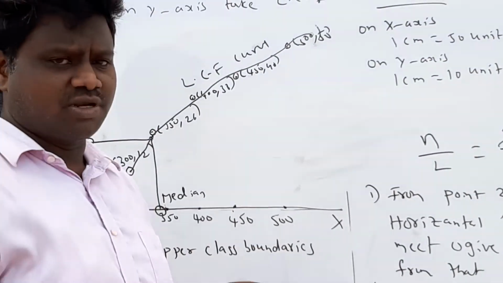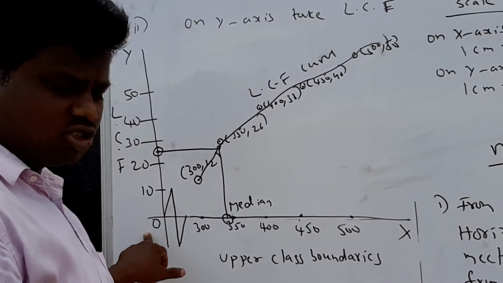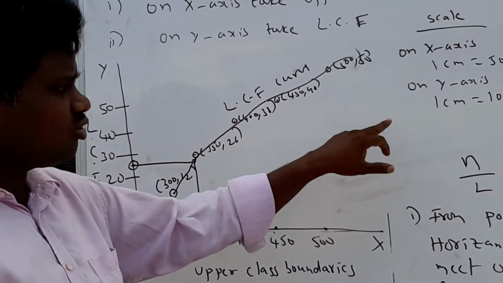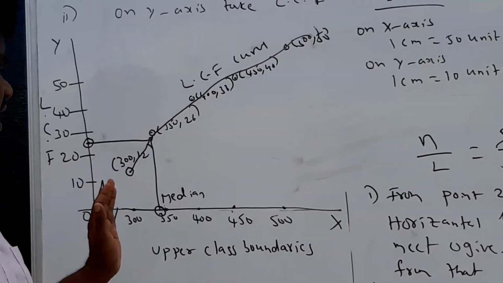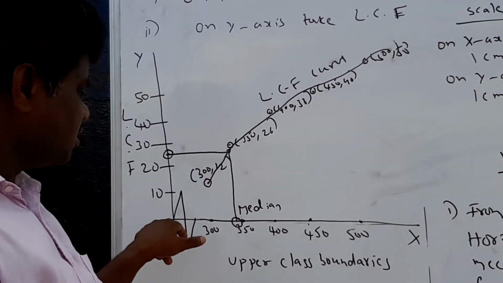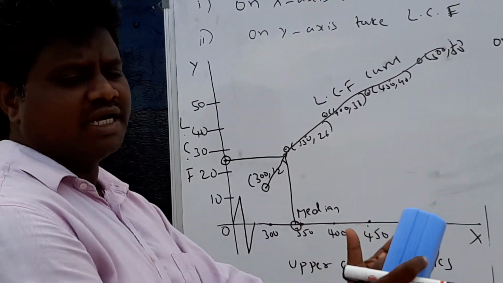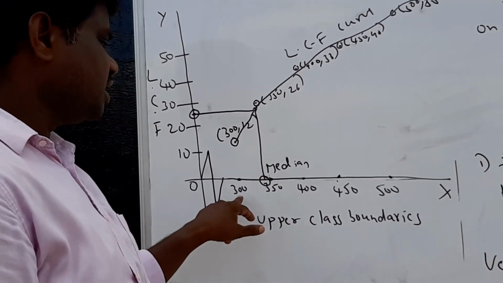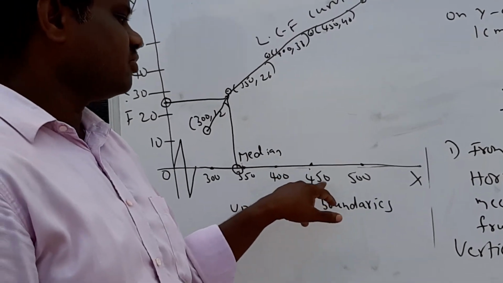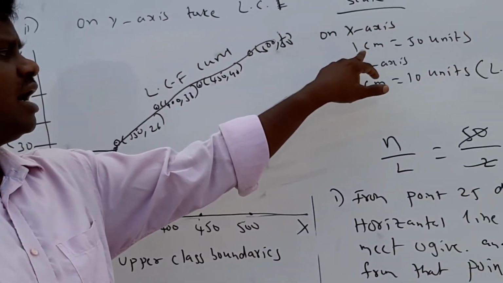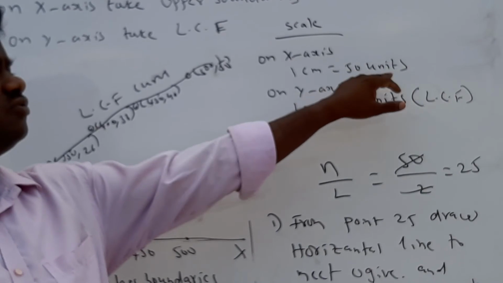Here class size is 50. Here 0 onwards it started. After 0 you have to keep 50. But there is no value for 50. That's why 50, 100, 150, 200 you have to leave. You are leaving, that is a kink. After that you write 300, 350, 400, 450, 500. That's why on the x-axis 1 centimeter is equal to 50 units.